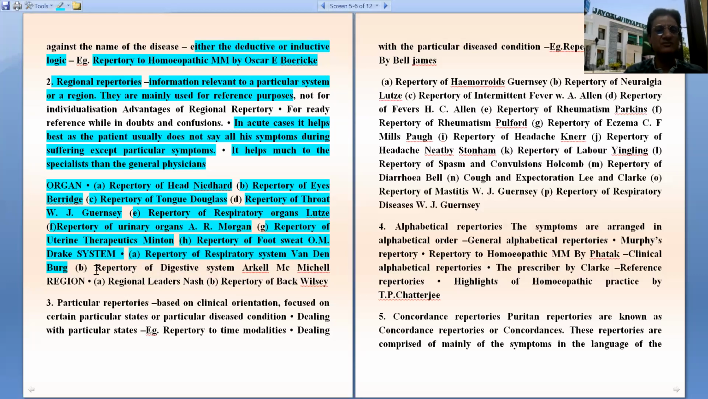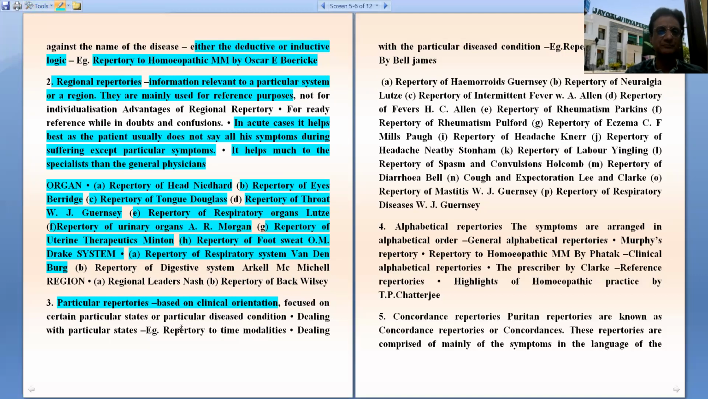Repertory of digestive system, it is Arkell McMichael. Then repertories based on region, like regional leaders Nash, repertory of Beck Wilsley. Then particular repertories. After regional, we will talk about particular repertories. They are based on clinical orientation, focused on certain particular states or particular disease conditions.